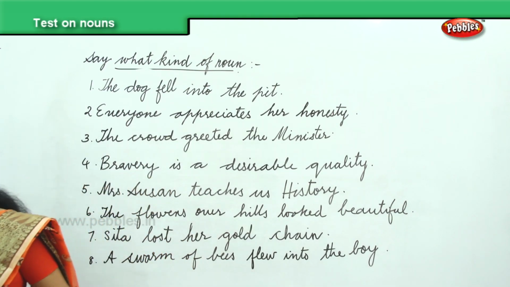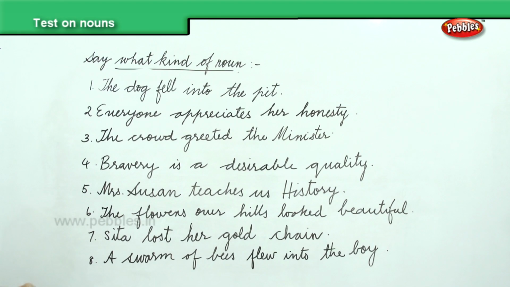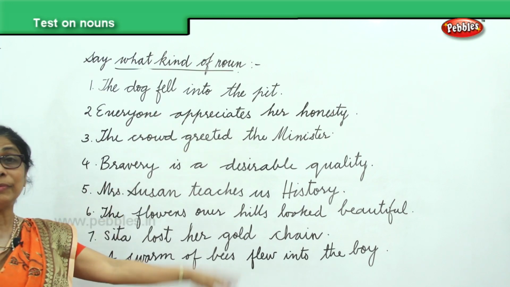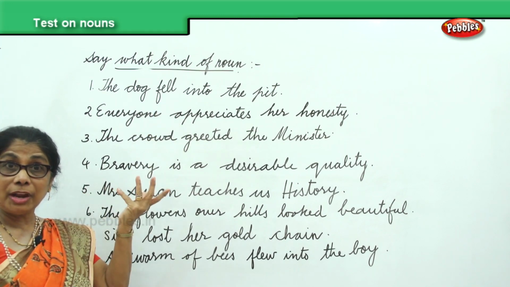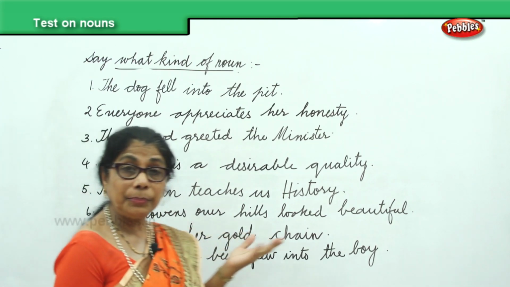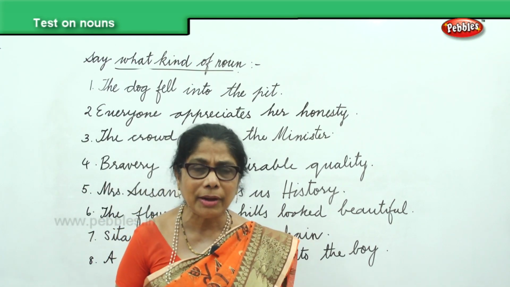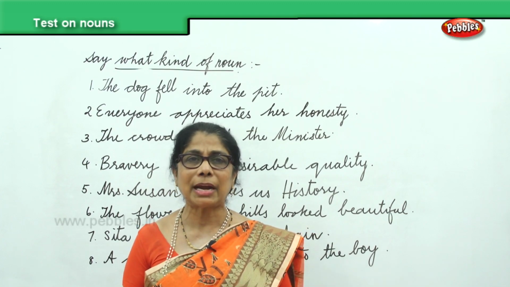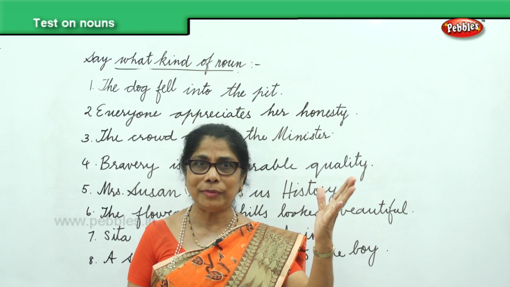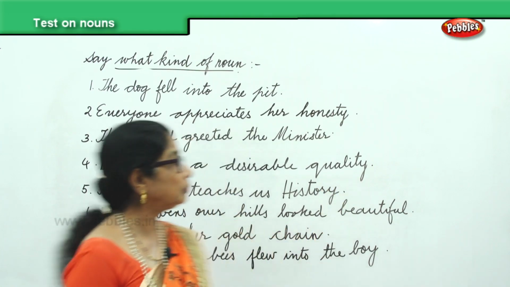Now, let's read these sentences aloud. We are going to find out what kind of noun is in these sentences, and if you find it, you must say what. Whether it's a common noun, proper noun, collective noun, material noun, or abstract noun. We should be able to identify. Then we know we have understood the topic.